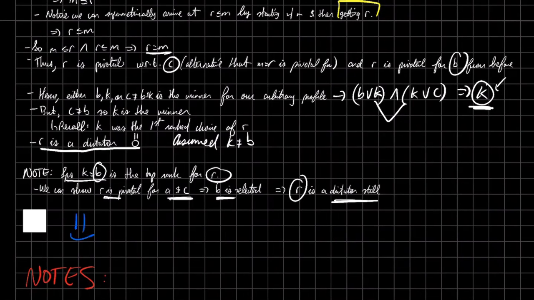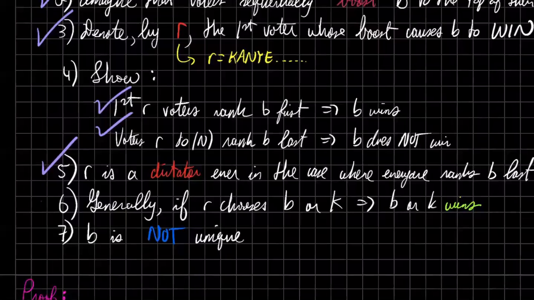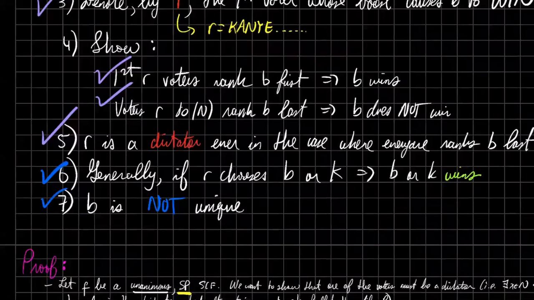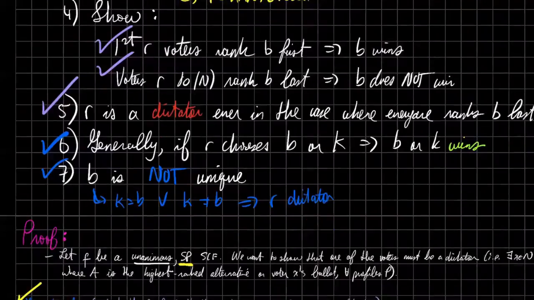So we did it. You'll note that this proof was kind of short, I suppose, if you consider the amount of steps we did. We created, I guess, 7 or 8 different profiles, but that's just because we needed to consider a lot of cases. So recapping, we finished that in the general case, we still get a dictator, and we noted that this B is not unique. We noted that K could equal B or K is unequal to B, and we still get that R is the dictator.